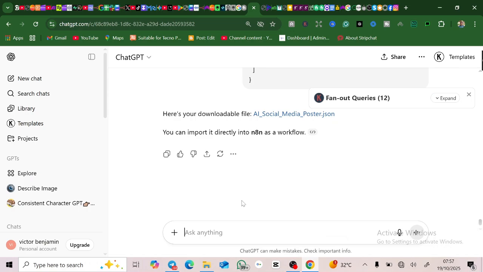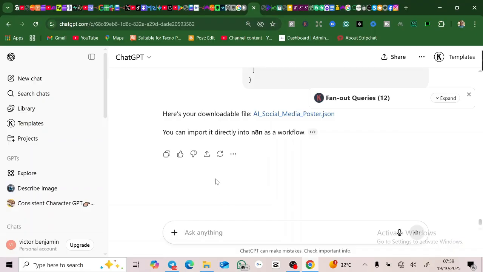Now, if you want to create content around a particular product that you're promoting, be it anything, if you're promoting your shop or whatsoever you're promoting, the first thing you do is to come to ChatGPT or go to any AI platform that you normally use. Now, what you're going to give ChatGPT is this. You're going to tell ChatGPT what you want to make content about. And this is how you go.